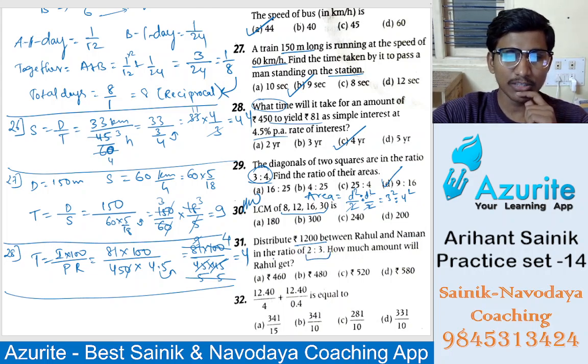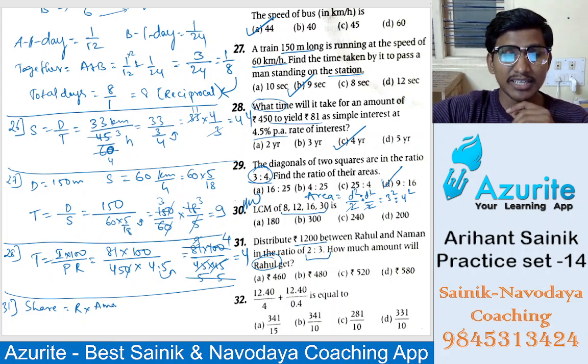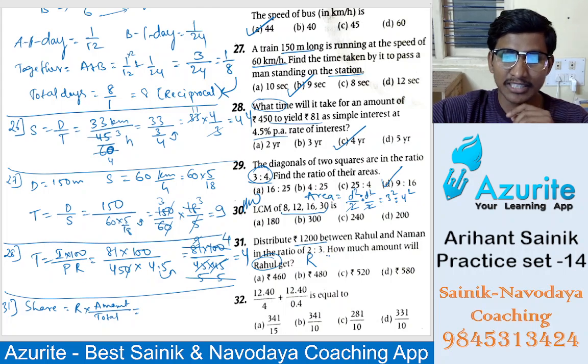How much amount will Rahul get? So how do we find the share? Share is equal to Rahul's part into amount divided by total. First is Rahul and Naman is next.